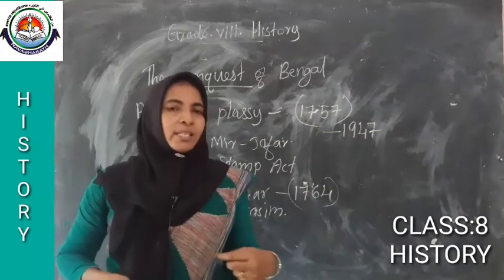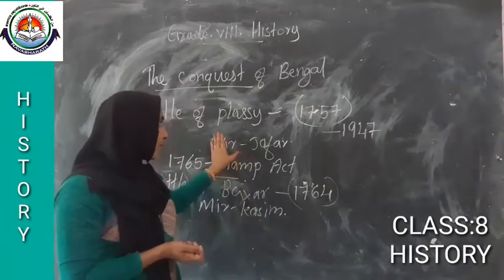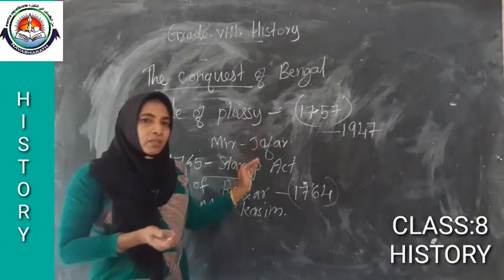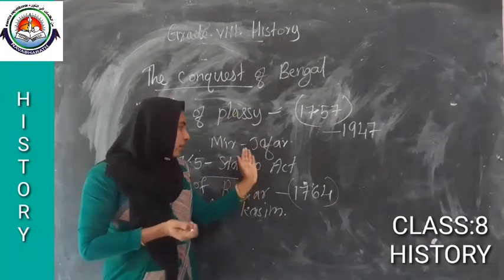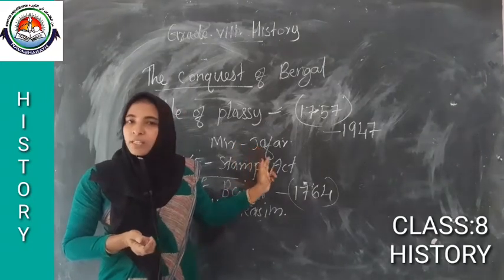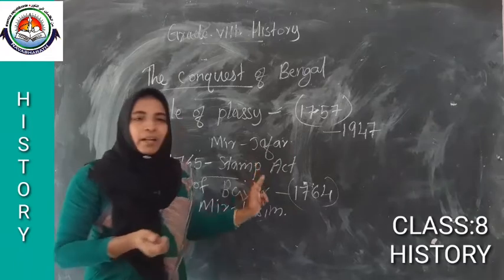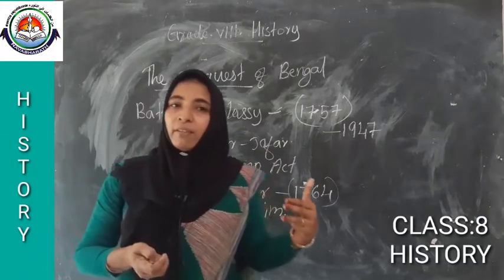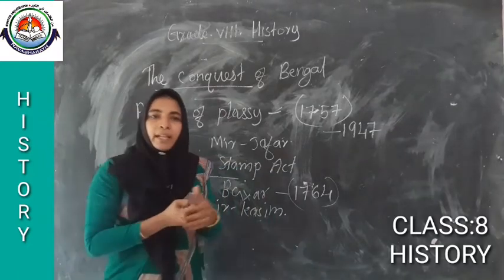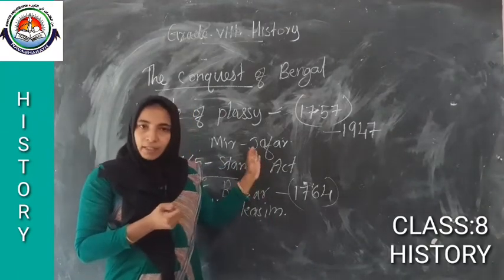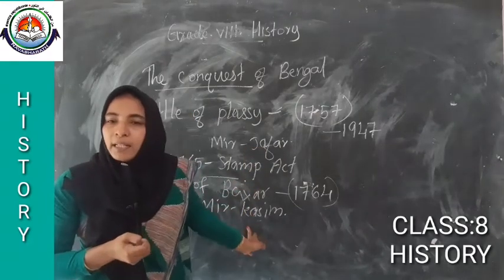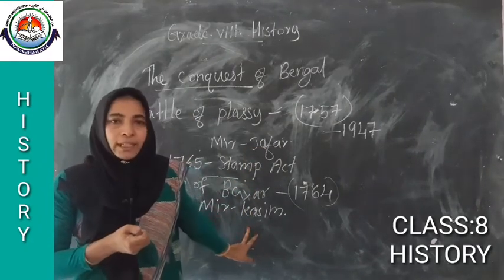Listen, what was the cause? First, during the Plassey War, when the Britishers defeated Siraj-ud-Dawla, Mir Jafar got the position of the Nawab. Then when he was unable to maintain the financial demands, they replaced the Nawab, and Mir Qasim became the Nawab.